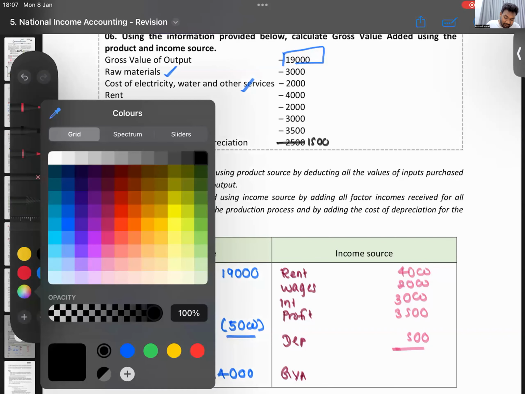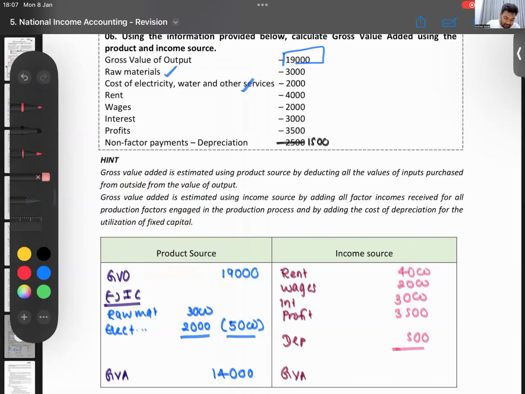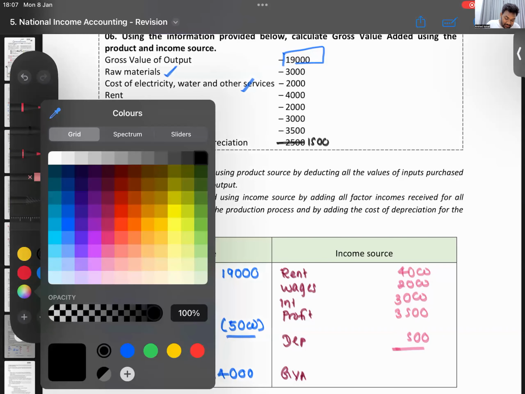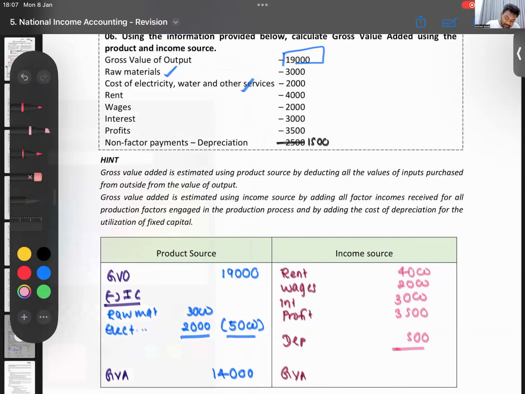Make that depreciation 1,500. Sorry, my bad. Then you should get 14. Now, both methods, ideally, you have to get the same answer. You can't get different answers. That's the product source and the income. So what are those? Two ways of calculating gross value added.